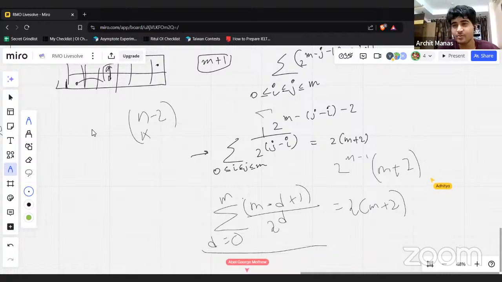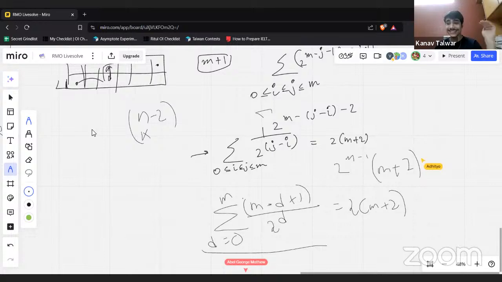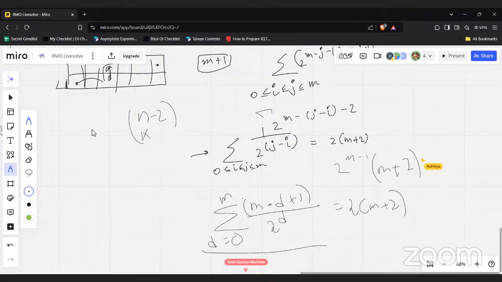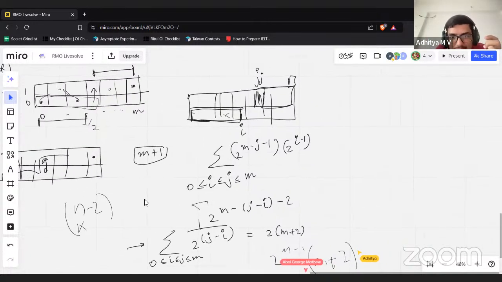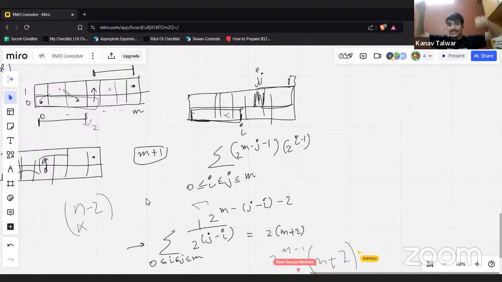Are we doing something wrong? 2 to the power d is an AGP or something. If inducting, we could have issues. M equals 1 fails. Wait, we have an issue. I equal to 0, j equal to 0. I think the summation is slightly off. We have some slight issues on the endpoints when i is 0 and j is n.